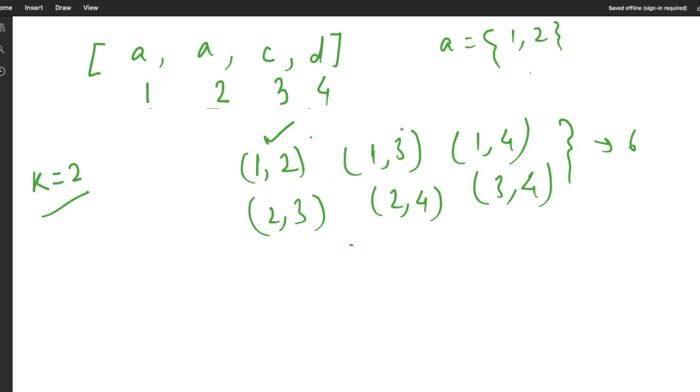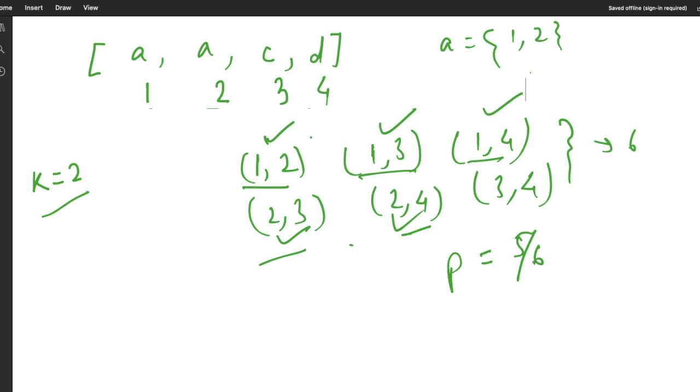Again 1 and 3, 1 is present, so this will be counted. Again 1 and 4, 1 is present. 2 and 3, 2 is present. 2 and 4, 2 is present. So out of the total 6 combinations, in 5 combinations the index of A is present. So the probability will be 5 by 6.